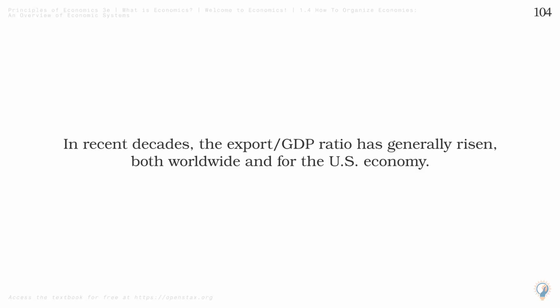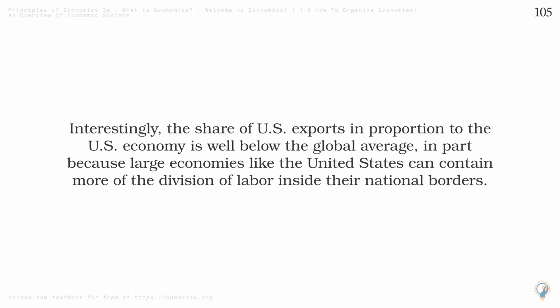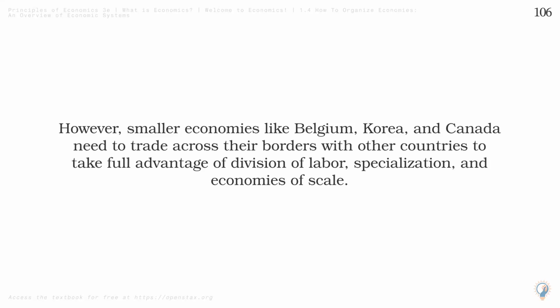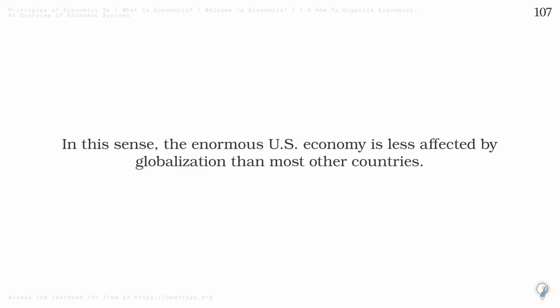In recent decades, the export/GDP ratio has generally risen, both worldwide and for the U.S. economy. Interestingly, the share of U.S. exports in proportion to the U.S. economy is well below the global average, in part because large economies like the United States can contain more of the division of labor inside their national borders. However, smaller economies like Belgium, Korea, and Canada need to trade across their borders with other countries to take full advantage of division of labor, specialization, and economies of scale. In this sense, the enormous U.S. economy is less affected by globalization than most other countries.